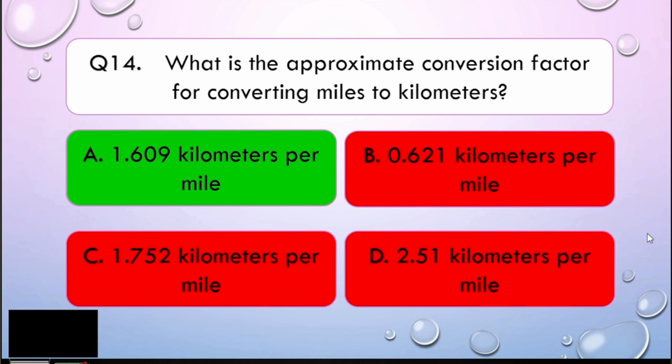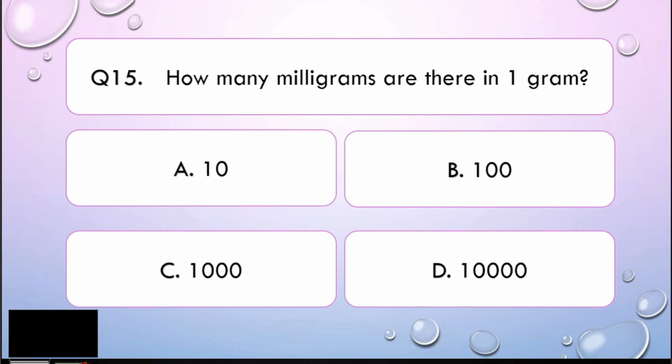Let us go to question number 15. How many milligrams are there in 1 gram? Is it A, 10, B, 100, C, 1,000, or letter D, 10 thousands? I'll give you 5 seconds to think about your answer.